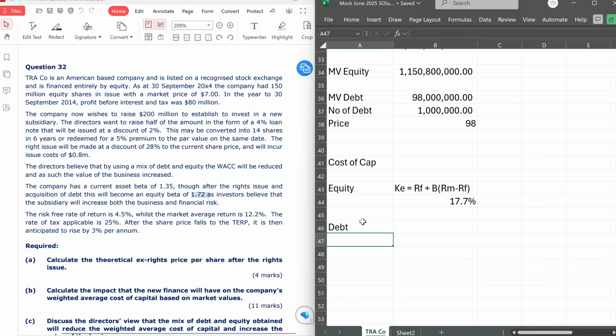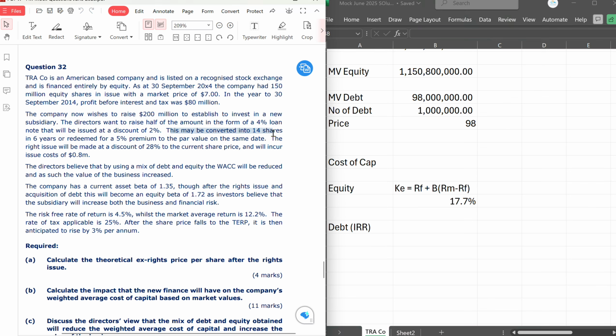Now we need to do the same thing for debt. We need to get the cost of debt. Here, because the type of debt that we're talking about is a convertible bond, it means our cost of debt will have to be IRR. And I believe you still remember how to do IRR. This is about plotting the cash flow. So we need to plot our cash flow for this one. And the same way we normally do it, this bond is going to be converted into 14 shares in 6 years, or it can also be redeemed at 5% premium.